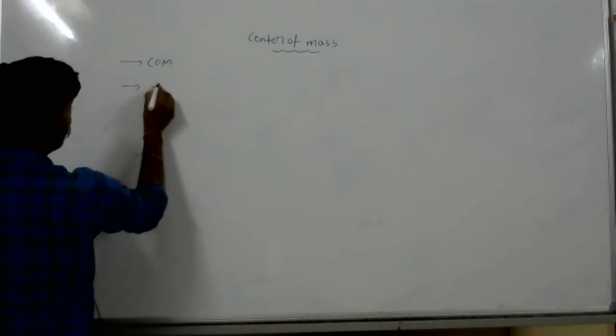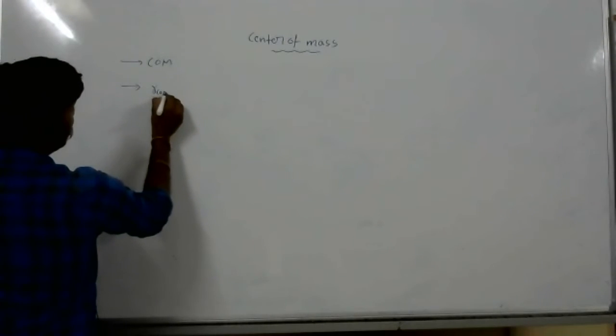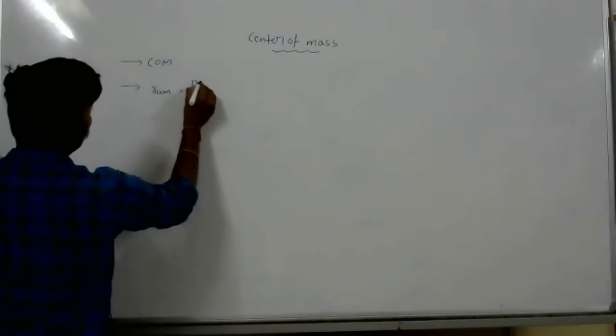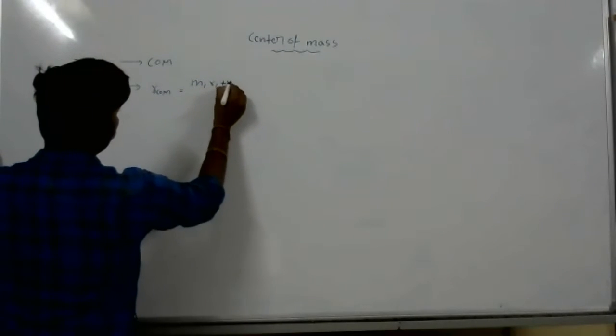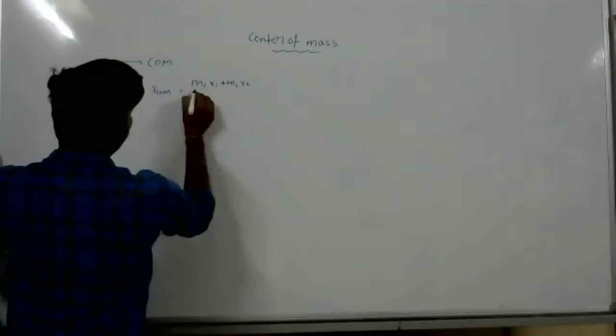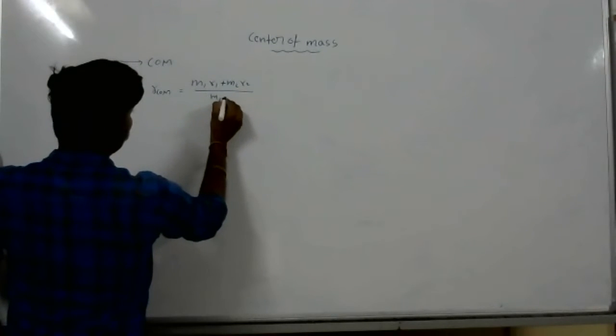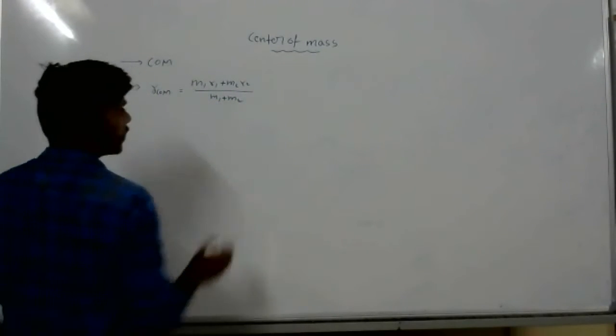We discussed one formula, right? R center of mass equals M1 R1 plus M2 R2 by M1 plus M2. This is to calculate the center of mass.